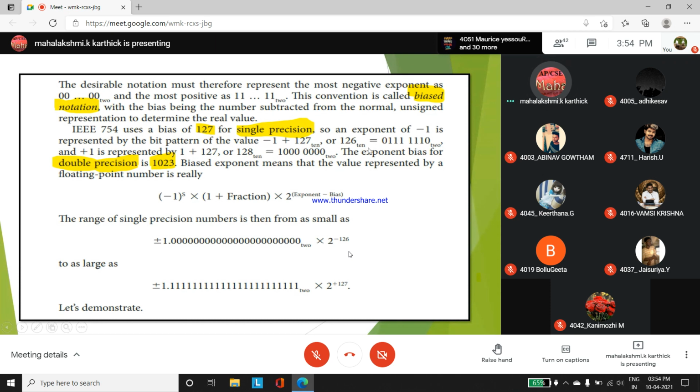The binary version of 126. All got this binary version for 126? Students, please reply. Did you get it or not? Did you get this binary version? Kindly reply.